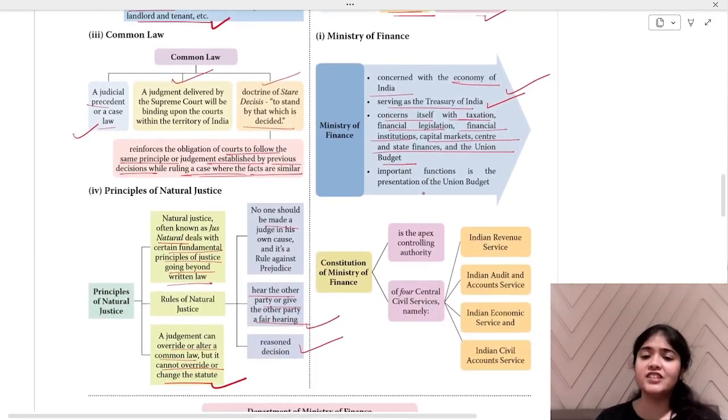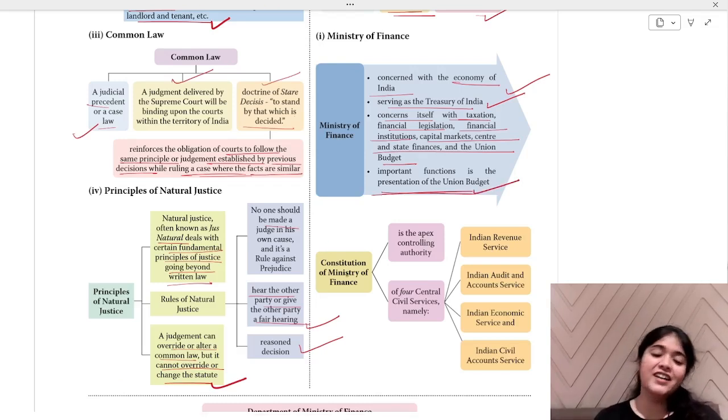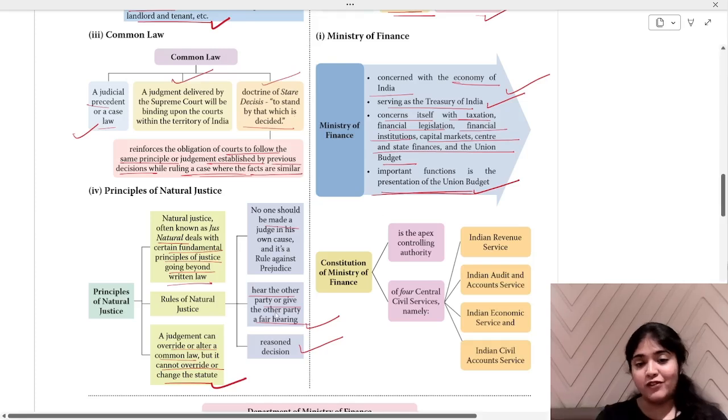An important function is the presentation of the union budget. We'll be seeing that happening soon, right? Now, the interim budget, or the budget before the elections, was done. Now we are going to see the union budget also coming forth.